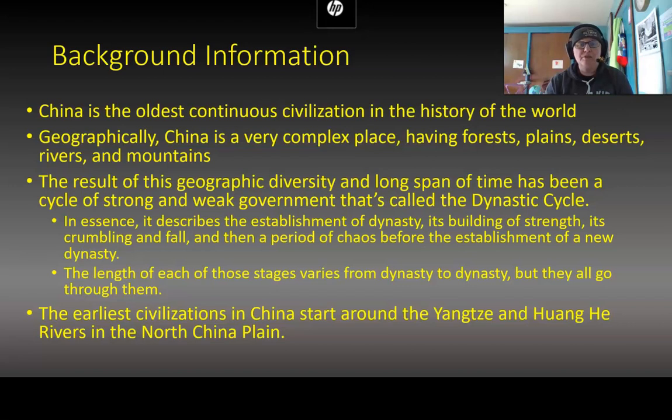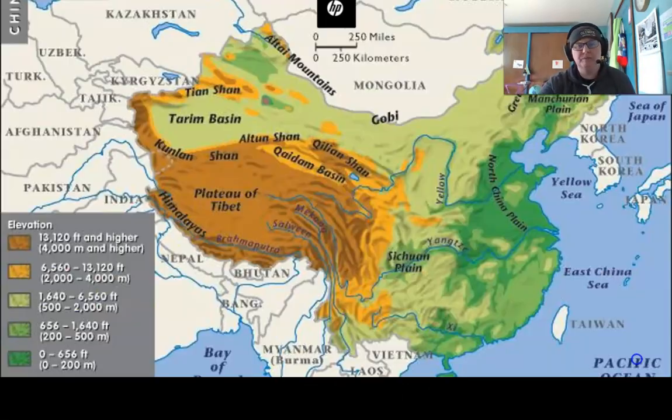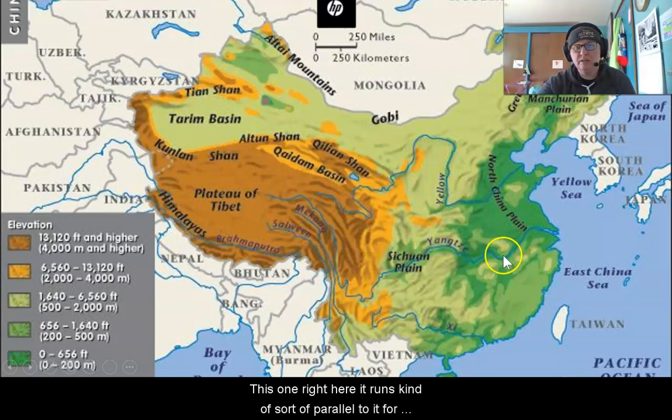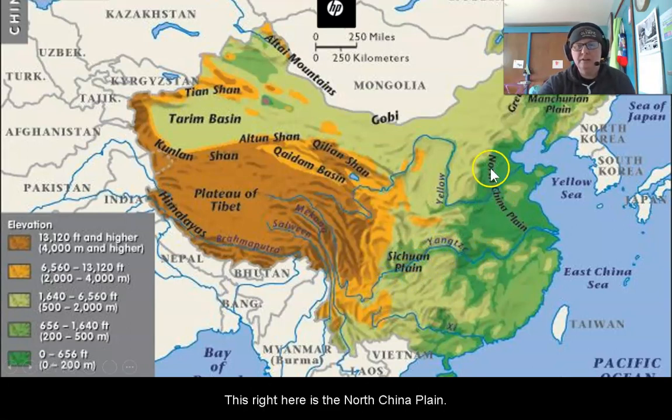It's also worth knowing that the earliest civilizations in China start around the Yangtze and the Huanghe rivers in the North China plain. All right, so as promised, here's a map of modern China. This is the Yellow River, also called the Huanghe River. This one that runs sort of parallel to it for parts is the Yangtze River. And this right here is the North China Plain.